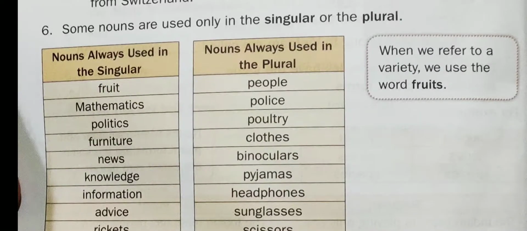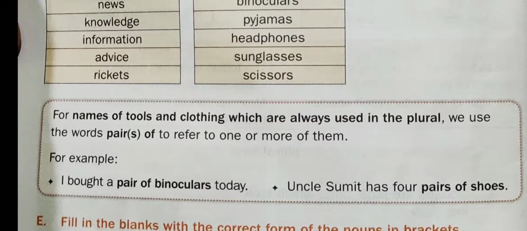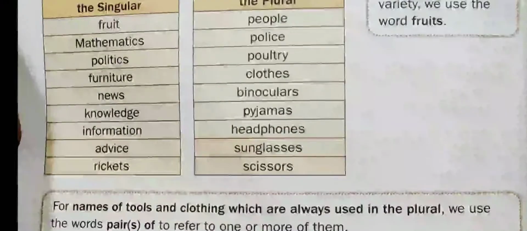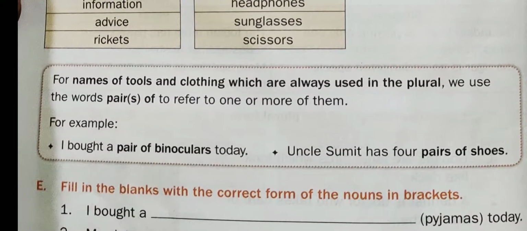There are also some nouns which are always used in their plural form, like people, police, poultry, clothes, binoculars, pajamas, headphones, sunglasses, scissors, etc. Another point says that for the names of tools and clothing which are always used in plural, we use pair or pairs of to refer to one or more of them.